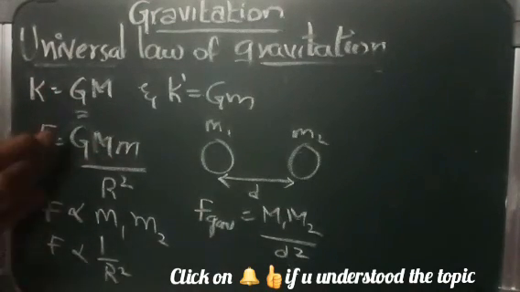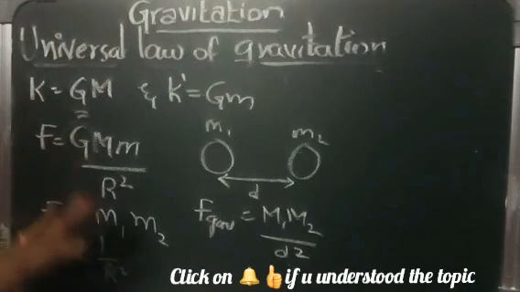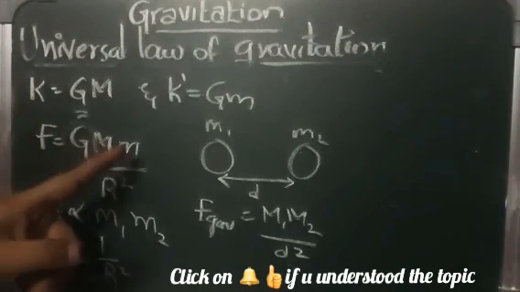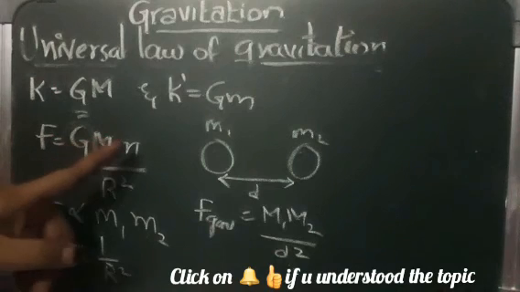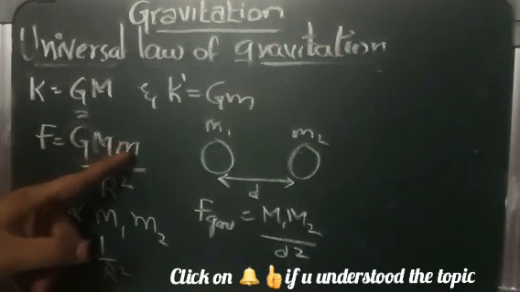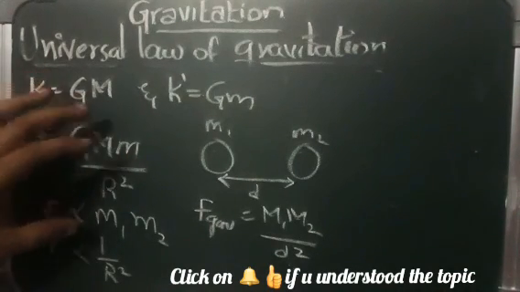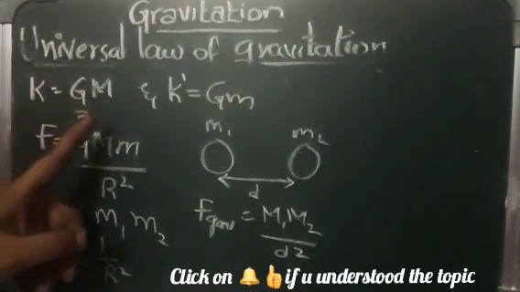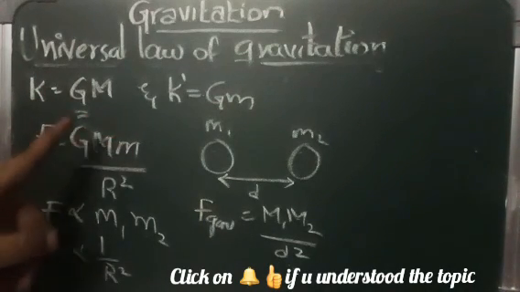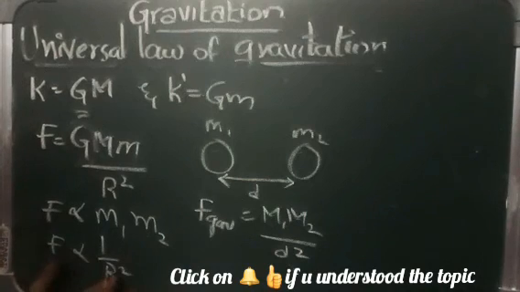If you write it like this also it doesn't matter, but remember it is the mass of one object and the mass of the second object. This is the mass of the earth, this is the mass of the moon, isn't it? If we take the first object and the second object, then we write it as G m1 m2 by r². So this is the very important one.